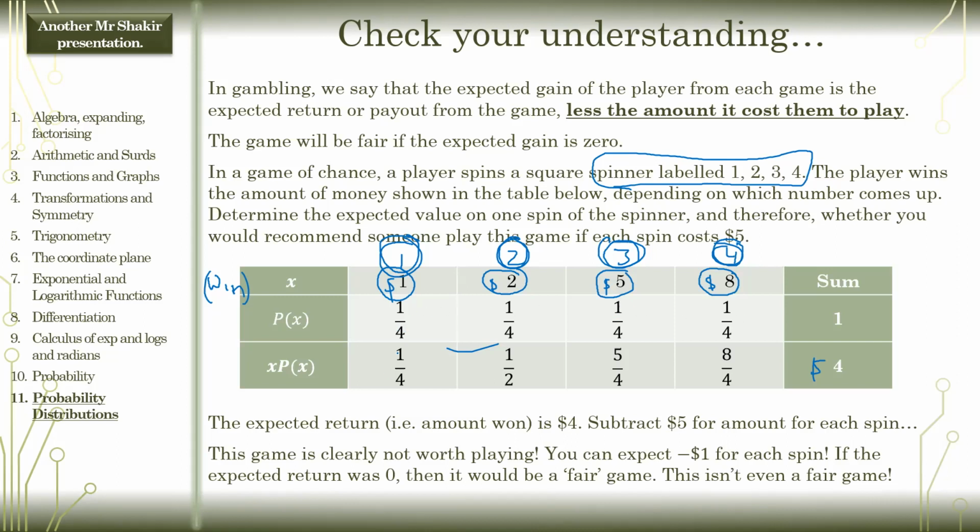So your expected value is going to be $4. But it costs you $5 to actually play, so you're going to lose either way. You expect to lose $1. Expected return is $4, but it takes you $5 to play, so you have to subtract $5 for the amount for each spin, and the game is clearly not worth playing. You can expect minus $1 for each spin.